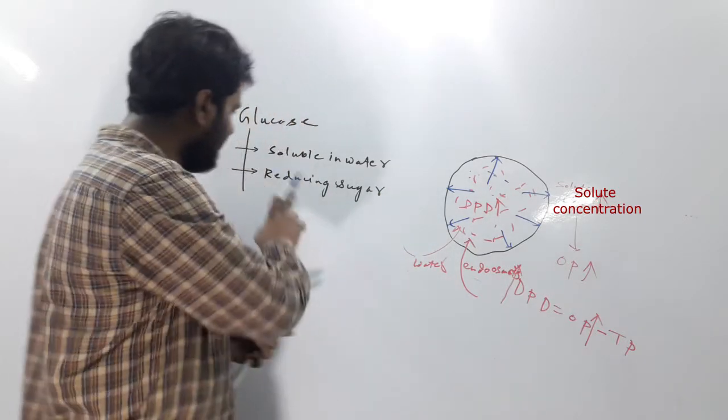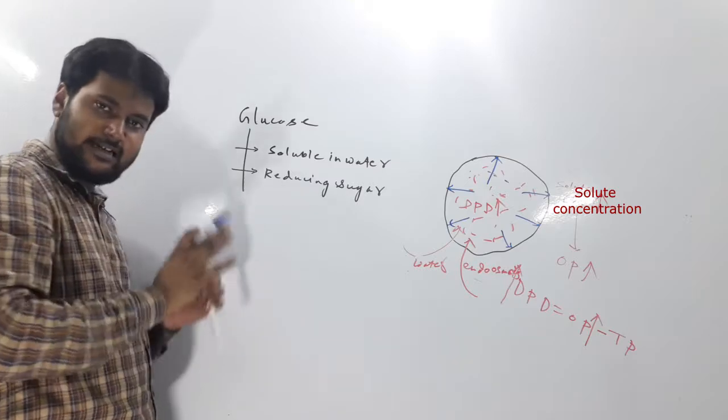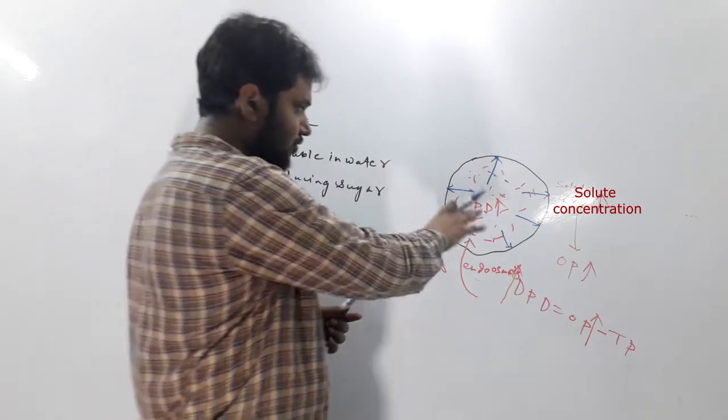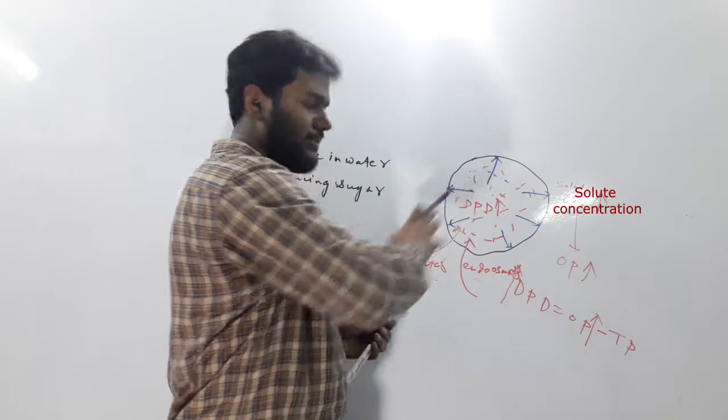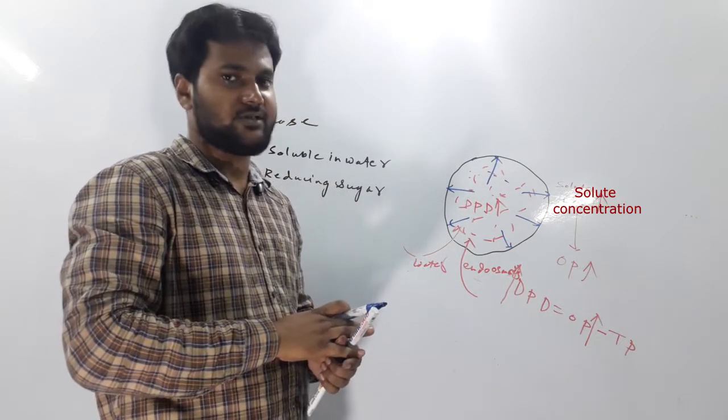There is another problem. Glucose is a reducing sugar. It has a reducing property. If you store it, then it may reduce other substances which are present inside the cell. That's why glucose is not stored.